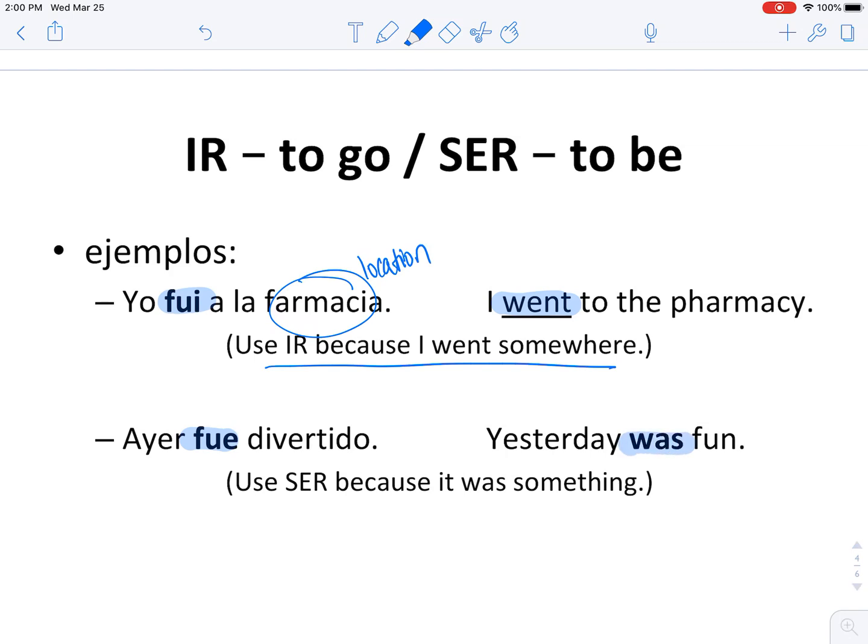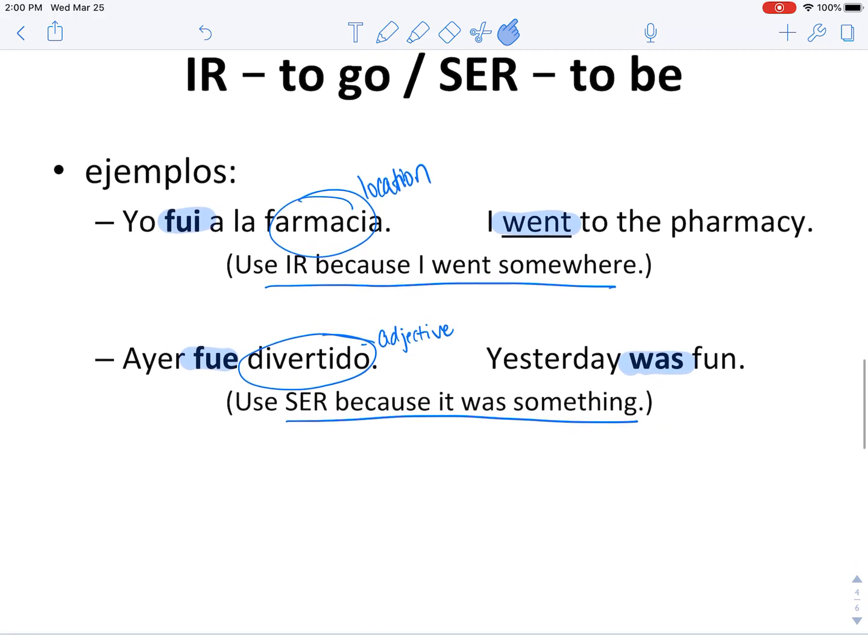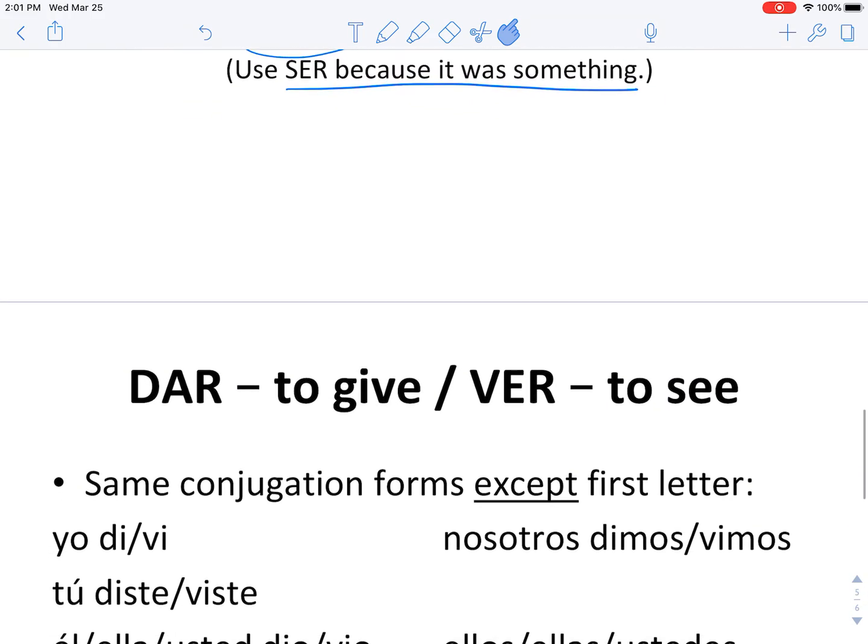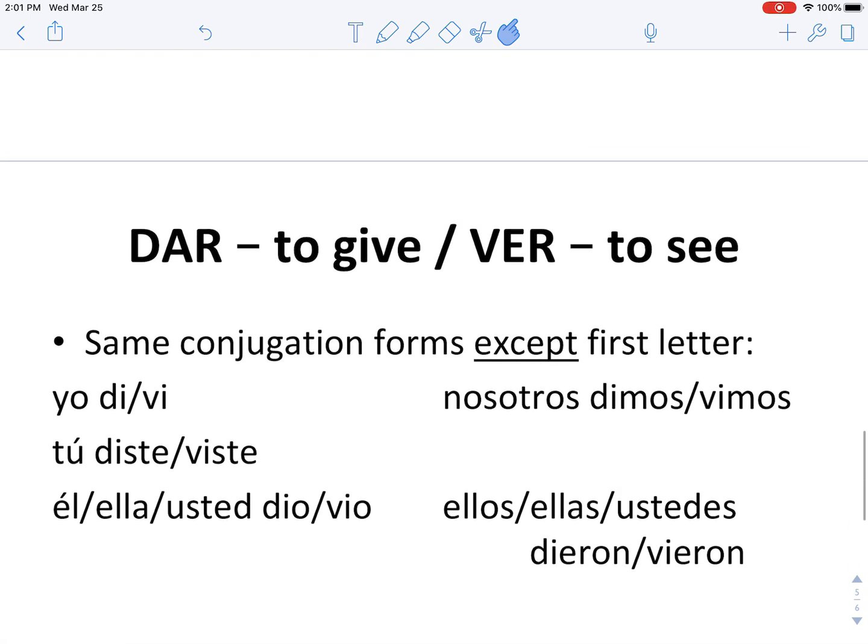Fue, yesterday was fun. I know I'm using ser because yesterday was something. It refers to yesterday, ayer. If we're using ser, we'll usually have some kind of an adjective most likely. So that way you can see the difference between ir and ser. But luckily for two verbs, you have one form for each to learn.